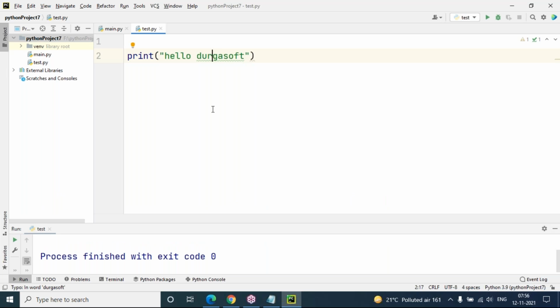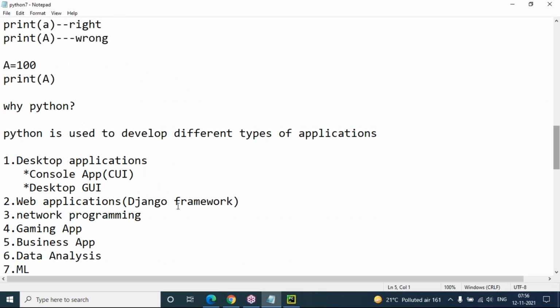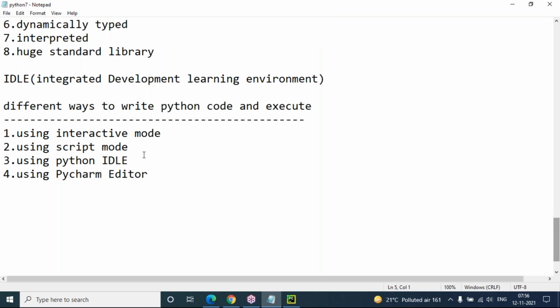This is the complete Python setup. Once you complete this setup, then we can continue the programming part from tomorrow using this PyCharm editor only. But as a programmer, you should practice all the available options once. Try to install Python software, try to write simple code in interactive mode and execute it, and also open plain Notepad. There you can write code, save it with .py and execute it in the command prompt.